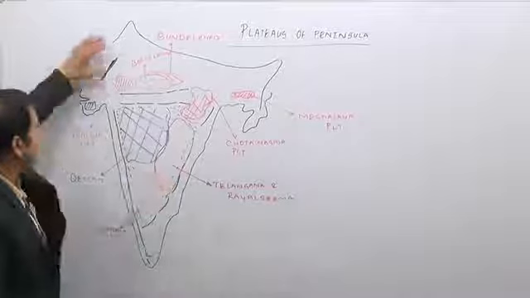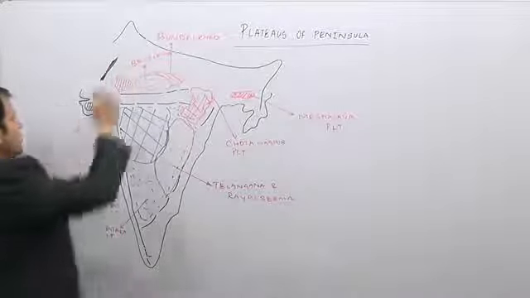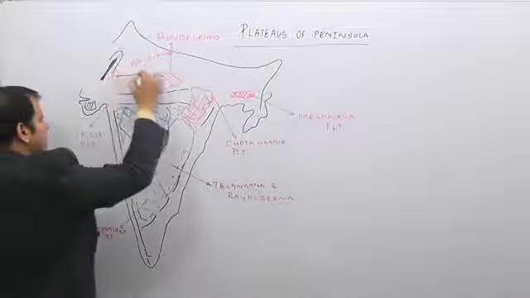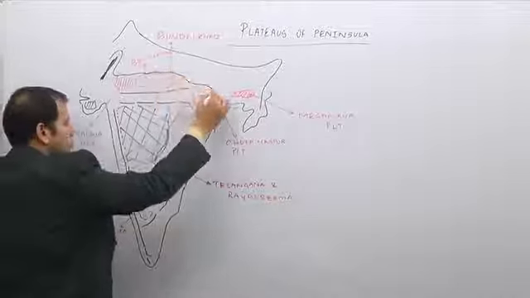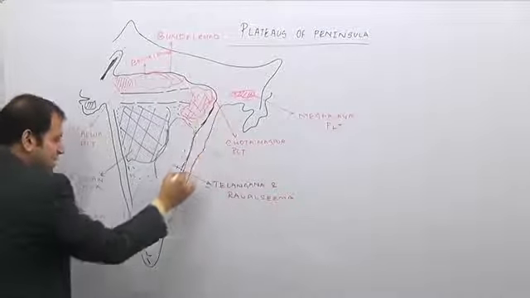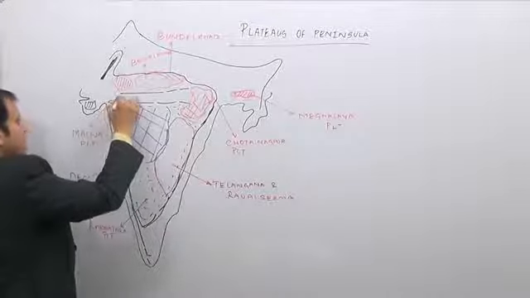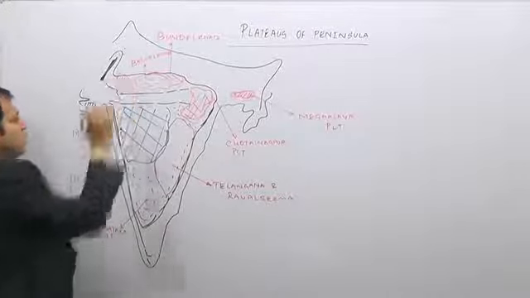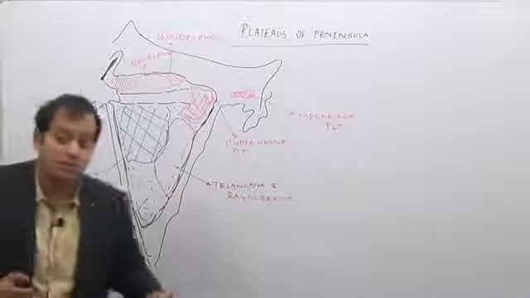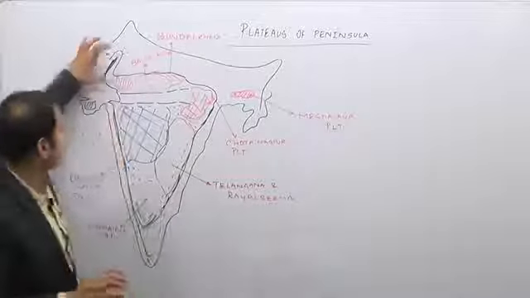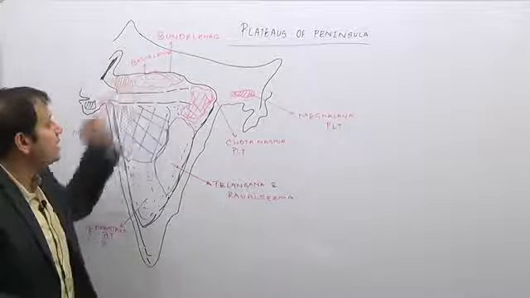This entire part, right from the shaded region of the Aravalis, then the Bundelkhand, Bagelkhand, then the Chota Nagpur Plateau, and then this entire triangular part known as the Deccan Plateau, is the Peninsular Plateau region. No doubt the Peninsular Plateau consists of the hills which we have studied and some of the plateaus.